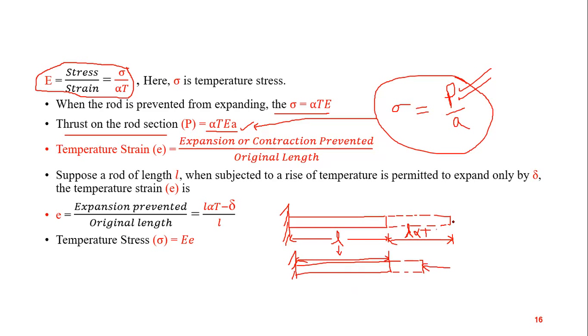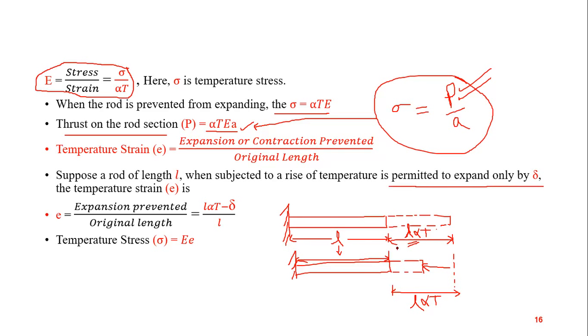This was the free expansion when there was no load applied. Now, when this load is applied, this was the free expansion L alpha T. But due to the application of load, the expansion has been prevented and the material is permitted to expand only by delta.